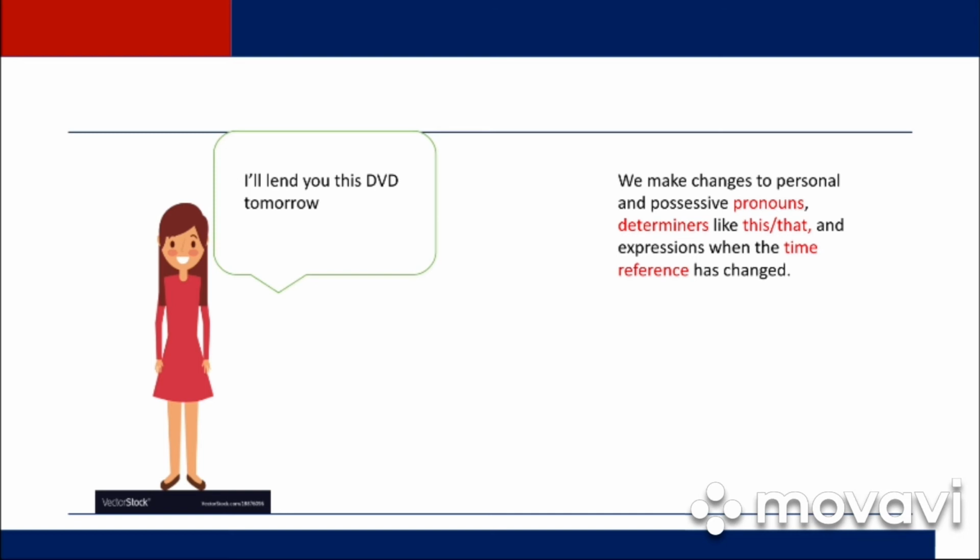So here, for example, I we should change into she, and determiners like this and that should also be changed, and expressions when the time reference has changed. For example, tomorrow is a reference of time, and how are we going to change it in reported speech?